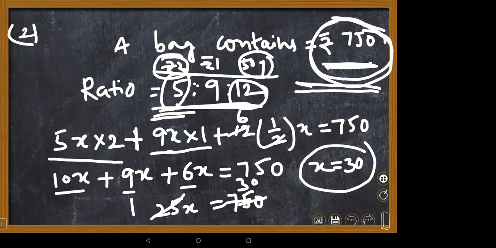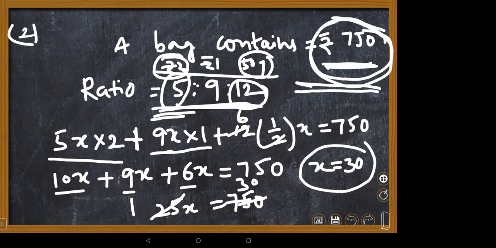So 5 is to 9 is to 12, and we take it as 5x, 9x, 12x. We don't know how many coins there are, so I'm taking x. So we write 5x into 2, 9x into 1, 12x into 1 by 2.